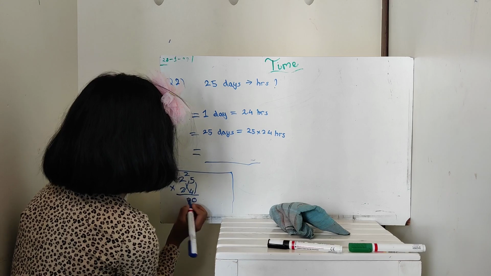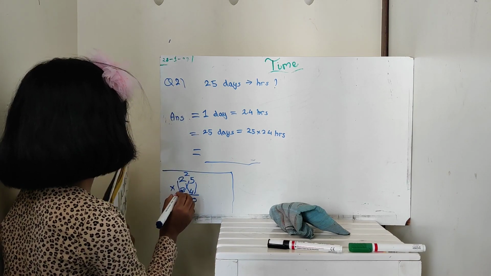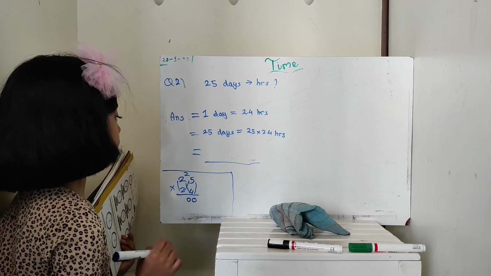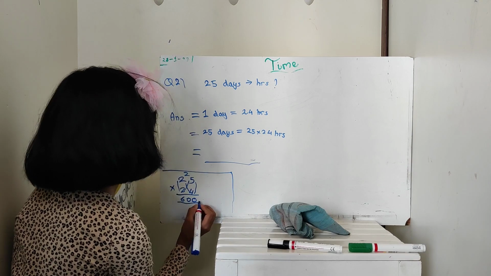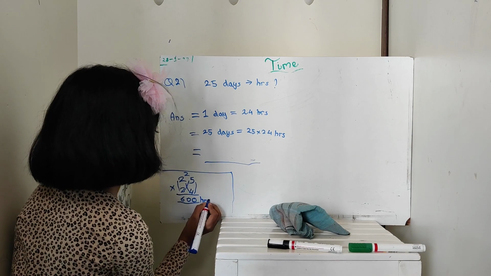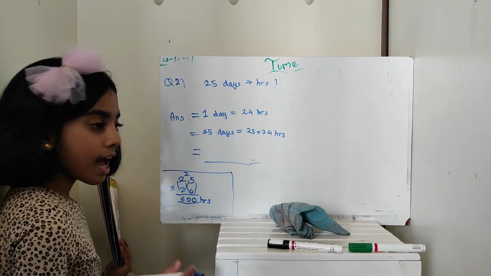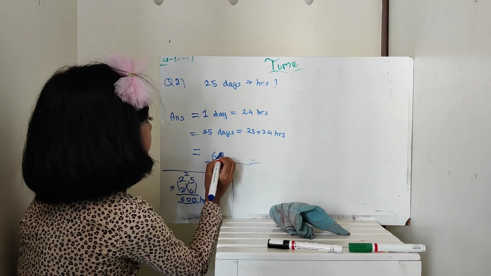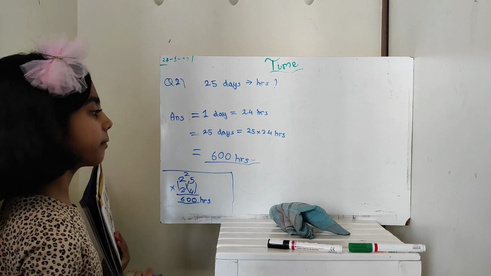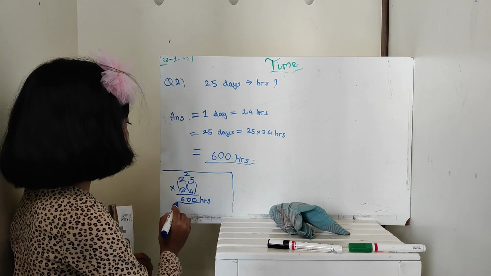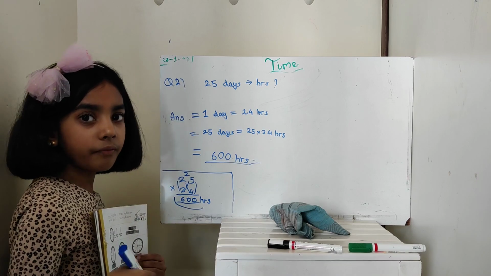So 0 here and 2 again carry. And then we will multiply 2 into 2 is equal to 4 plus 2 is equal to 6. So our answer is 600 hours. So 25 days has 600 hours total. And for this technique, I will show you in my next video.